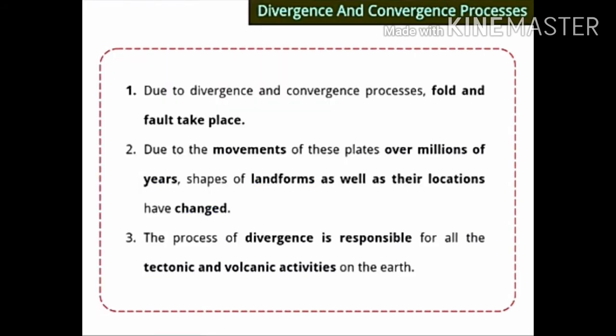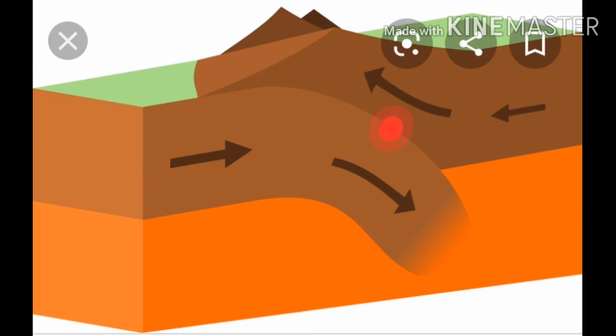Now we will see how these processes are going on: the divergence and convergence processes. First point, due to divergence and convergence processes, fold and fault take place. Fold means when these plates are coming together, coming closer, the heavy plate remains down while the soft plate goes upwards over the heavy plate.